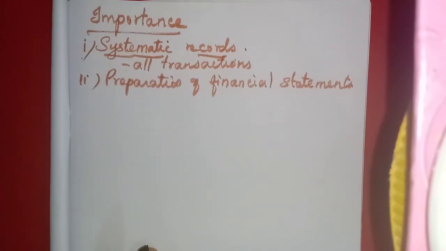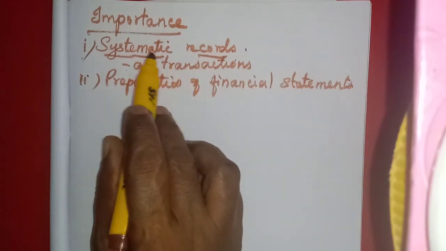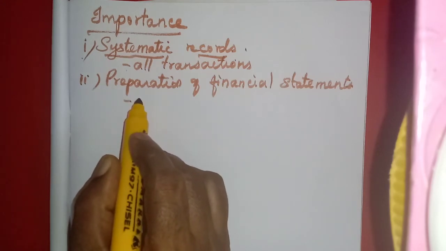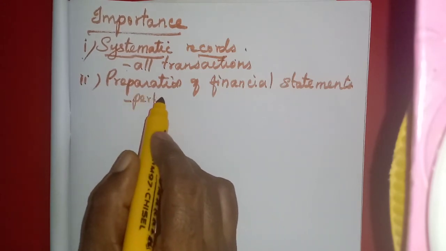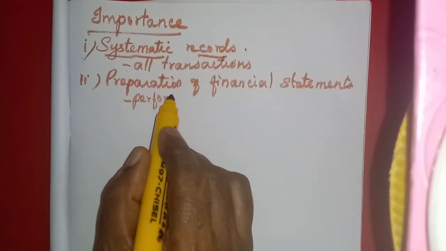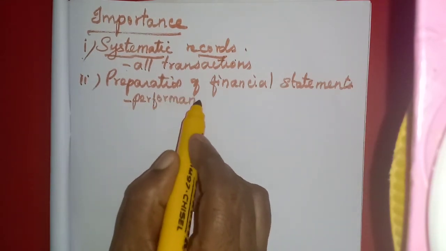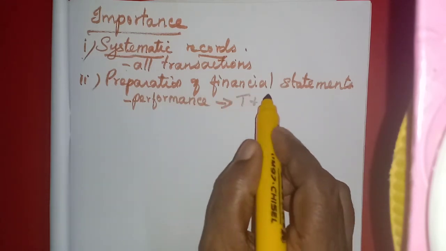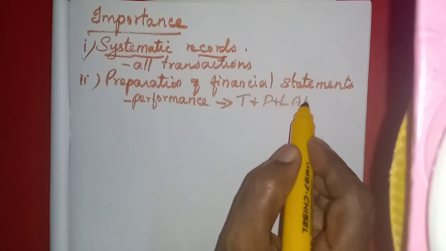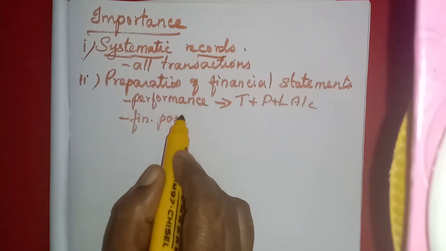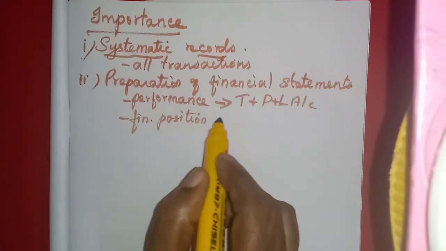So from the recording of transactions in the books of accounts, we prepare the final accounts. That means we can calculate the performance of the business. Performance of the business can be ascertained from the trading and profit and loss account. Then the financial position can be ascertained from the balance sheet.